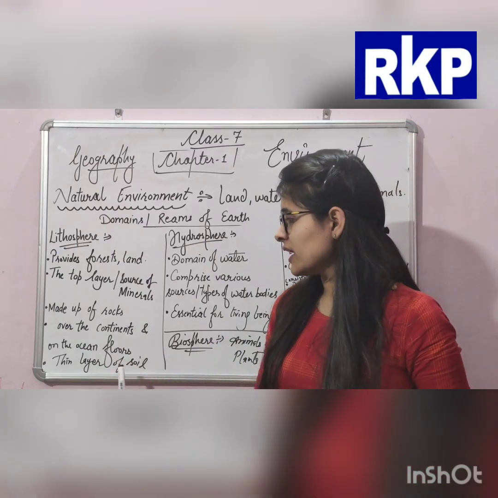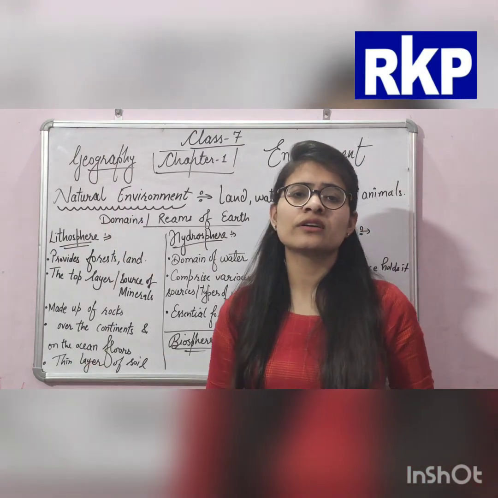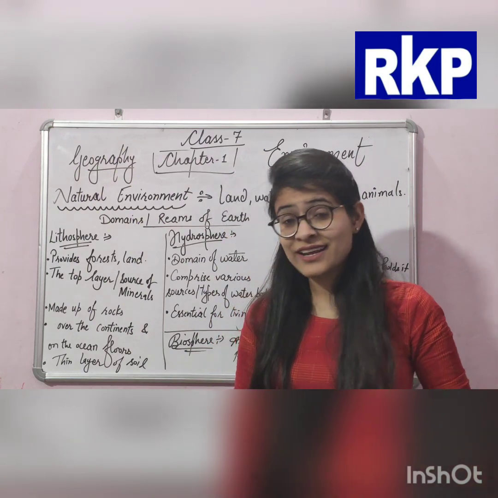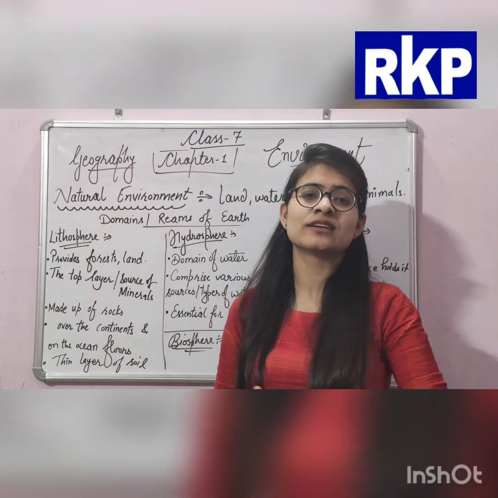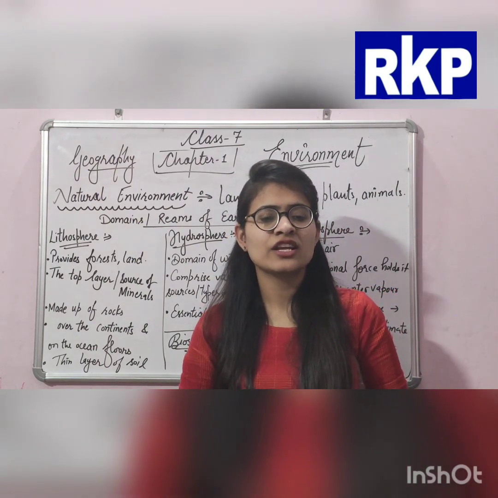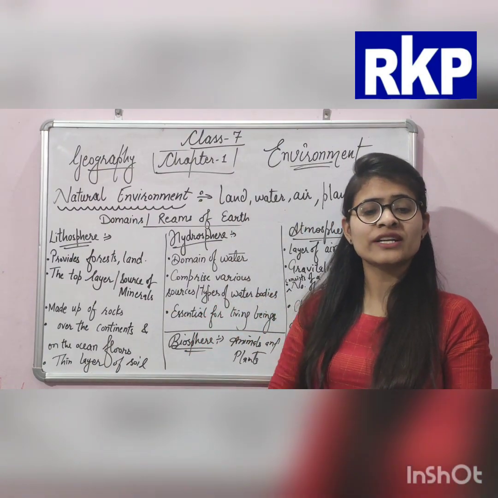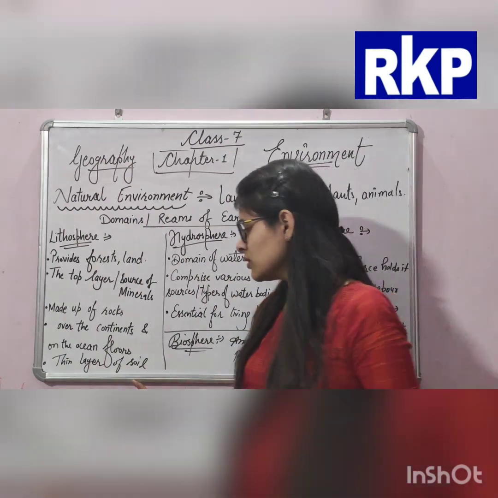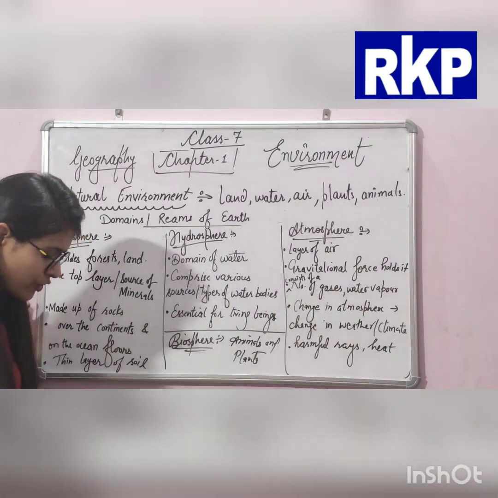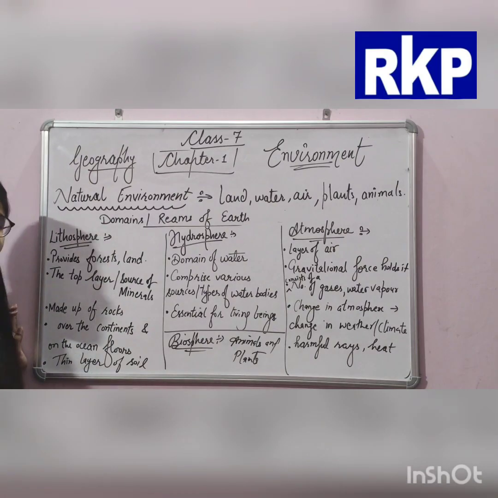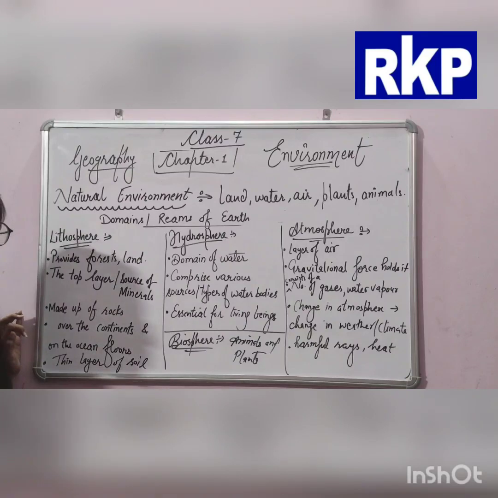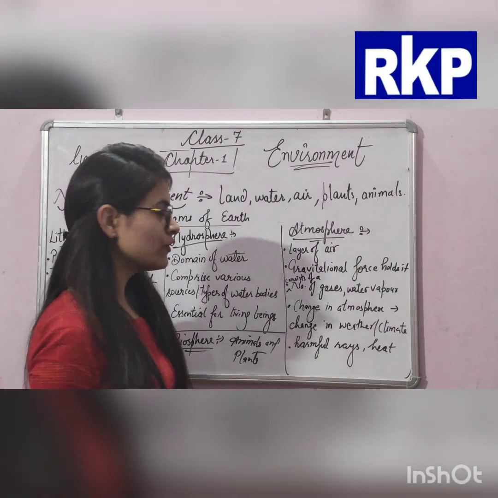And after that, what type of land can we include in this lithosphere? We can include landforms which are found over the continents and on the ocean floors. Landforms found over the continents and on the ocean floors are included in the lithosphere. And this is a thin layer of soil.